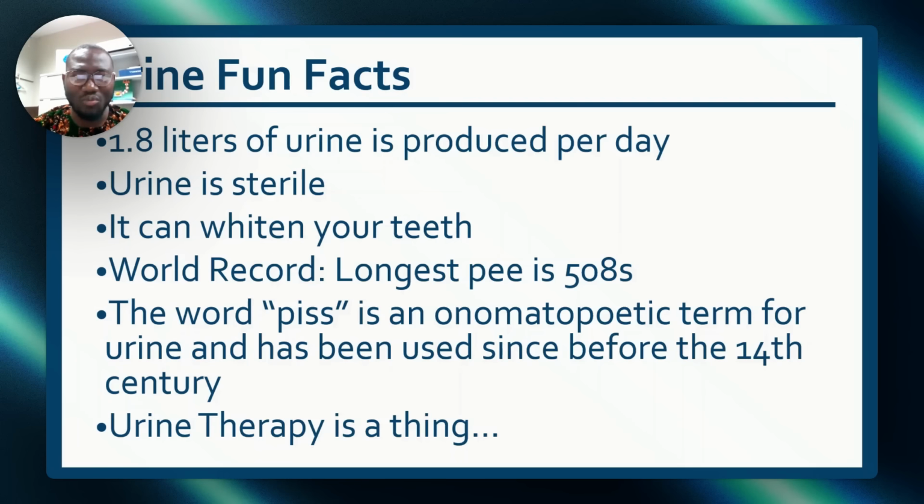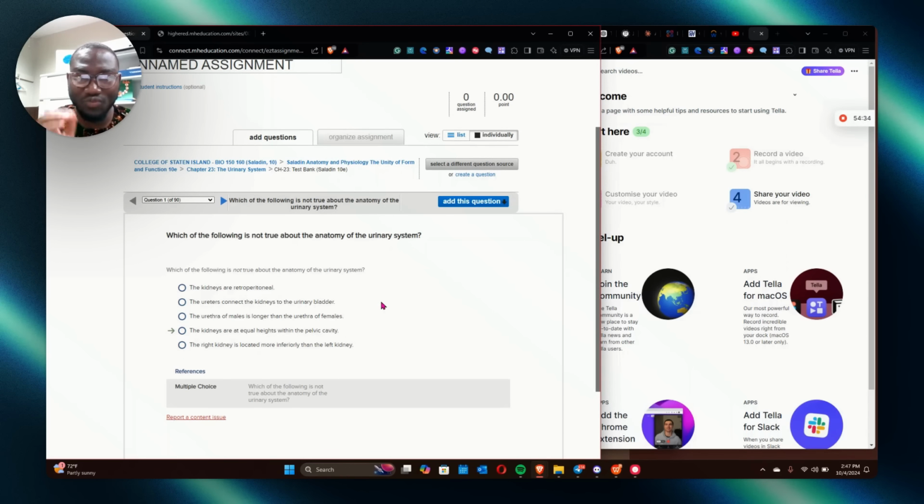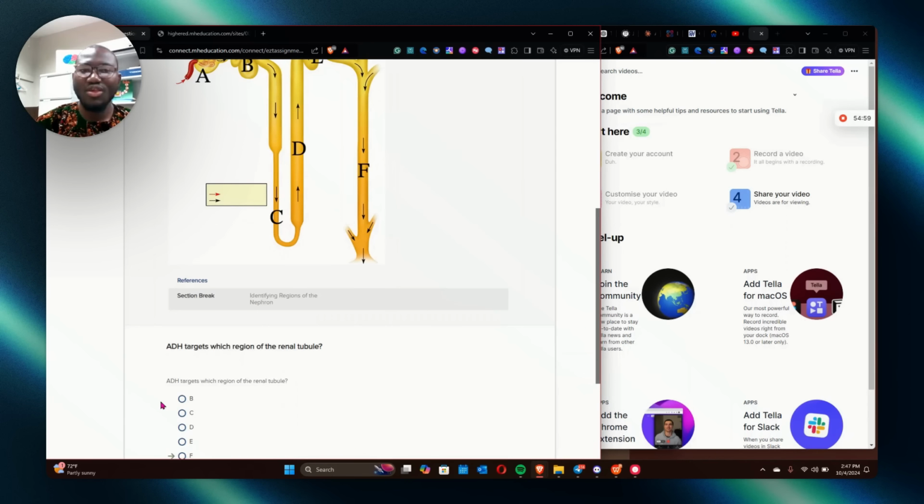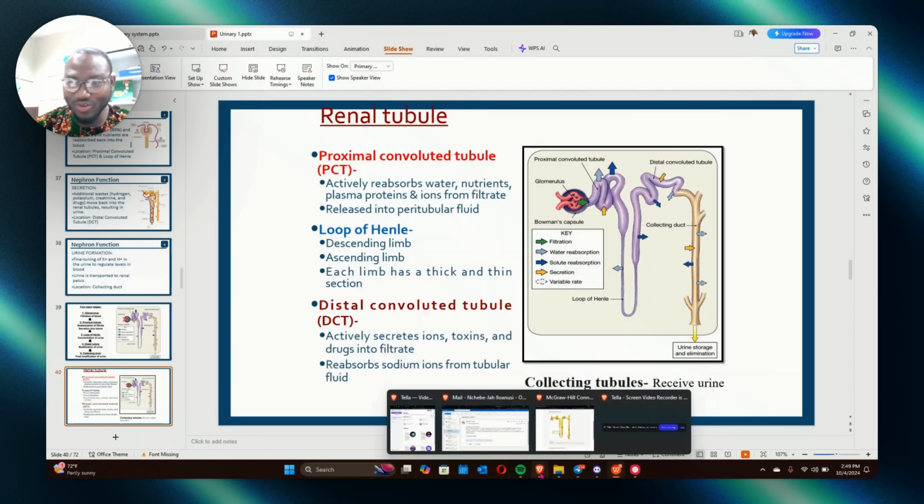I want to read out some questions to you. These are very, very important. I want to read out some of these questions for you to think about and attempt. They may give you this kind of diagram and tell you, antidiuretic hormone, where does it target? This is one of your questions. Please, the answer is the collecting duct. The collecting duct. I'm repeating it several times so that you will remember.